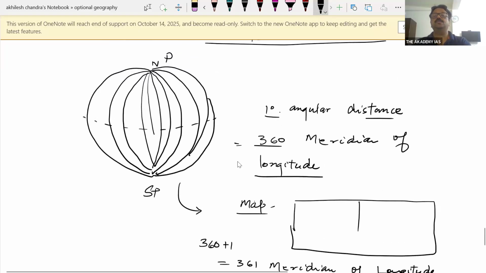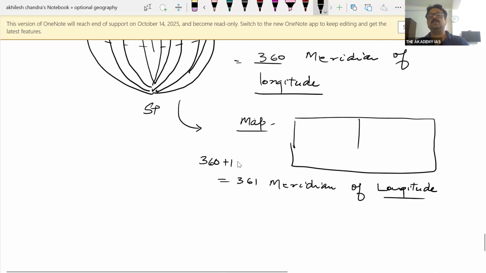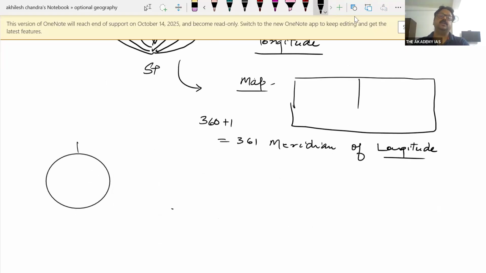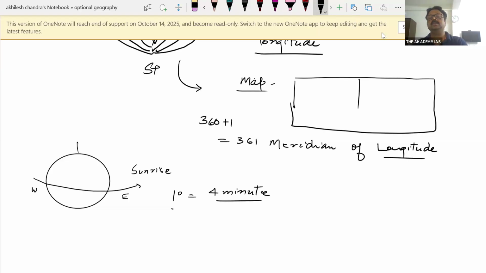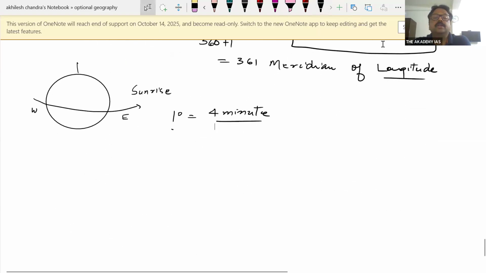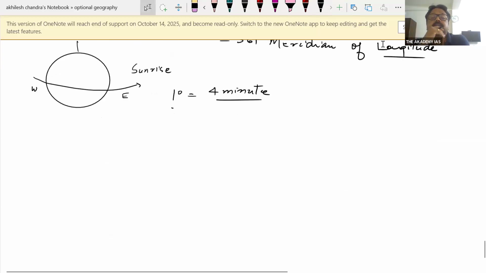Each degree represents a 4-minute time difference in the local time. As you know, the sun rises in the east as Earth is rotating from west to east. So there is a sunrise in the east, and each degree is equal to 4 minutes. So there is a difference of 4-minute local time in each degree. And the meridians of longitude are used to calculate the local time as well as the standard time.